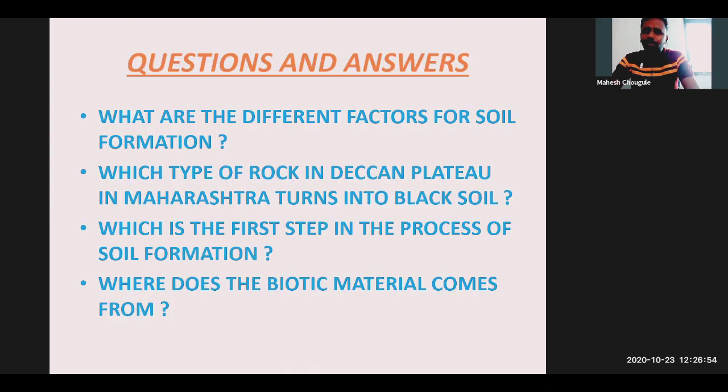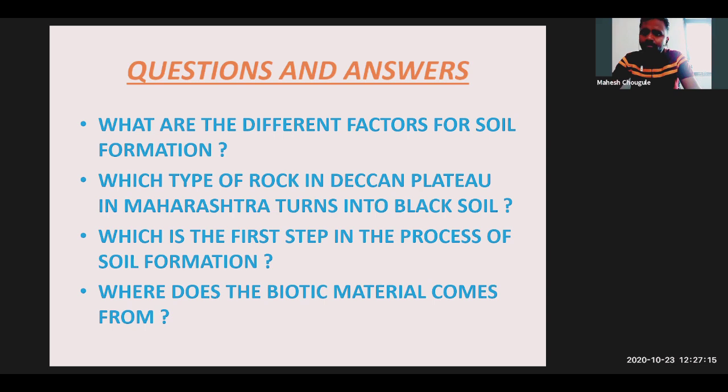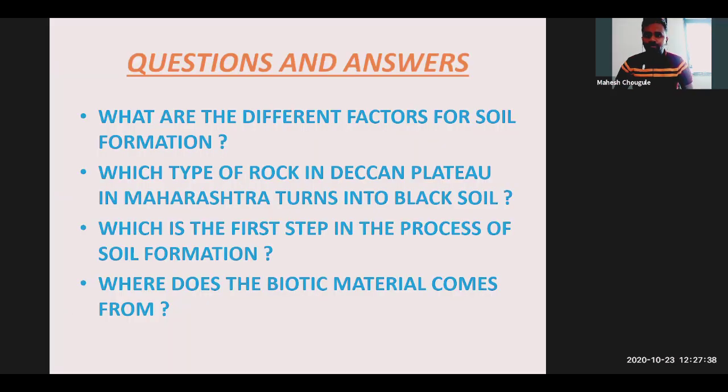Let's see different essential factors for soil formation. Come on. Will you give the answer for first or second one? Isha? Hello, sir. My sound is coming. Yes. Yeah, beta. Tell me the answer. The different factors for soil formation are the parent rock, regional climate, time, or biotic component. Yes, excellent. Very good answer, Isha. Very good. Write it in the geography book, and we will take the answers in the next session.